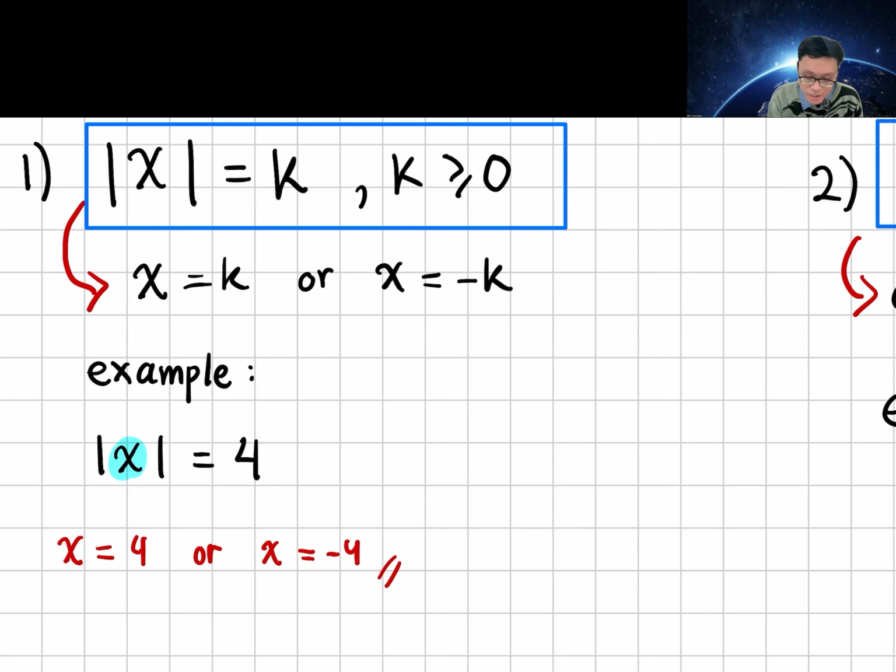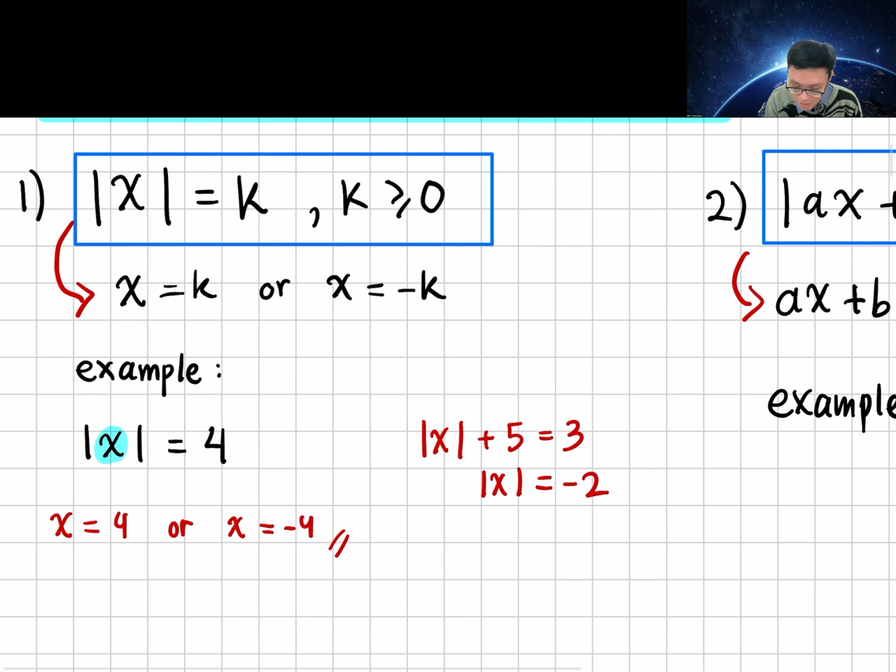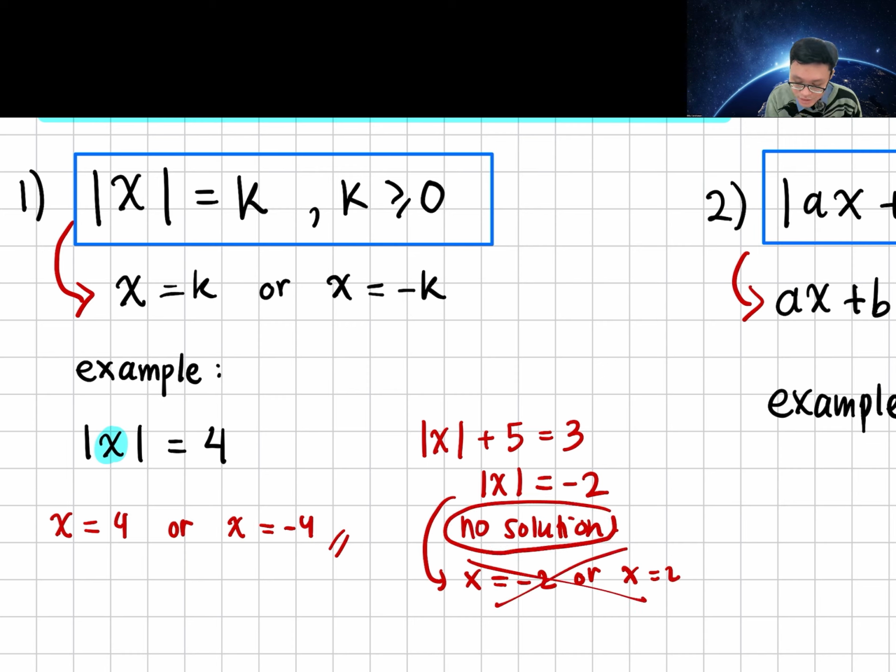But that will not work if you have this kind of equation: absolute value of x plus 5 equals 3. If you solve this, you get absolute value of x equals minus 2. And this is no solution. It does not mean that x equals minus 2 or x equals 2. No. This is no solution because the absolute value will always give you a positive number. So there is no such number that gives you negative if you put a modulus sign on it. So that's how you solve it.